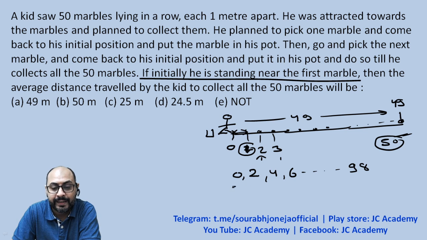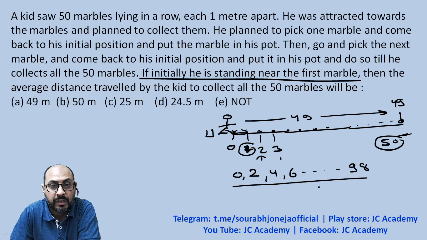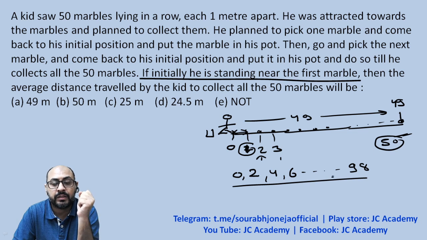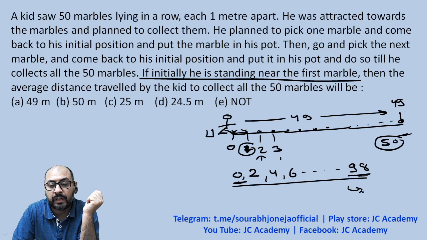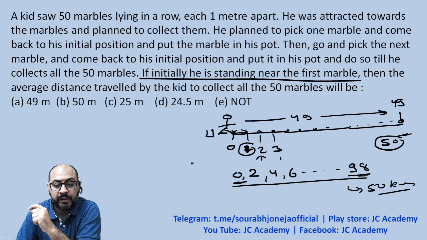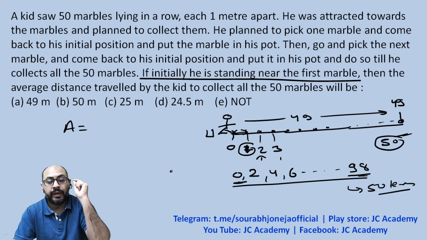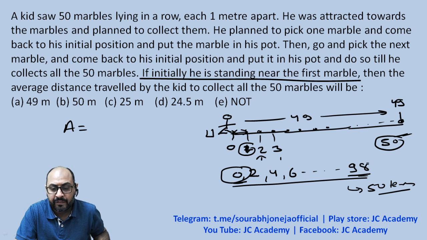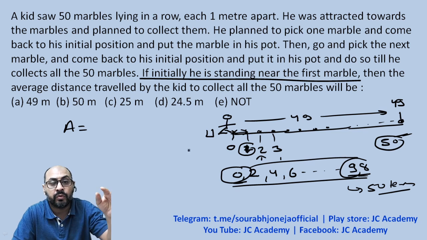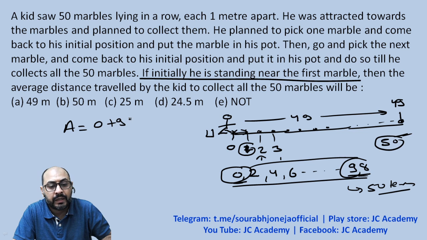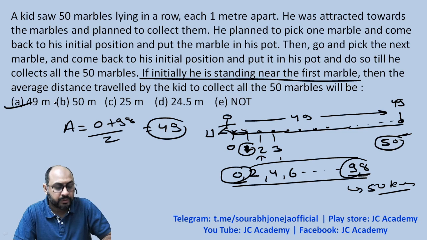So we're supposed to find the average of all these numbers. If you have a look at this, these numbers are in arithmetic progression starting with 0. So from 0 to 98, there are how many terms? 50 terms. And I've told you in the previous lectures, if you're supposed to find the average of the terms in an arithmetic progression, it is as simple as finding the average of the first and the last term only. So (0 plus 98) upon 2, 49 meters is the correct answer to this question, not 50.